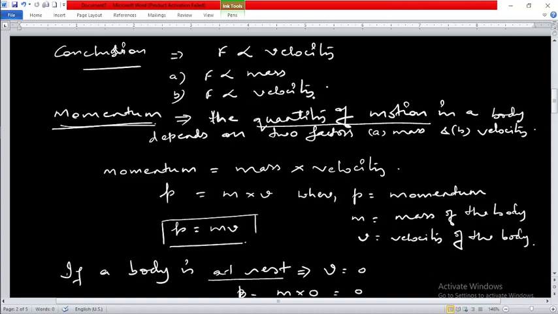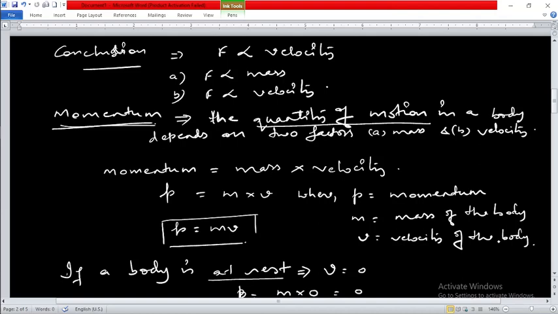And due to this, we came to know about the word momentum. Momentum is the quantity of motion which depends on two factors, mass and velocity. So we ultimately got the formula of momentum: momentum is equal to mass into velocity, that is p = m × v, where small p is the symbol of momentum, m is the mass of the body and v is the velocity of the body.